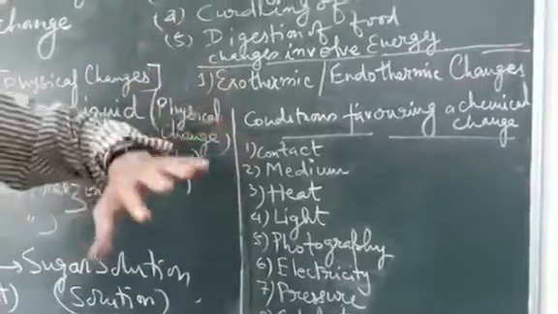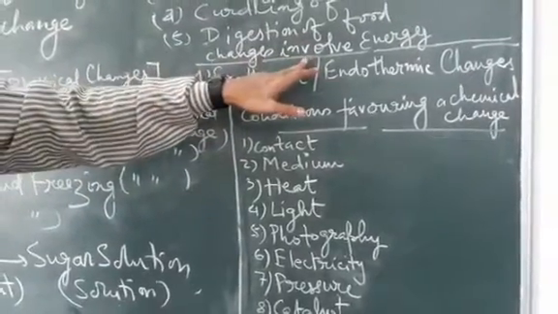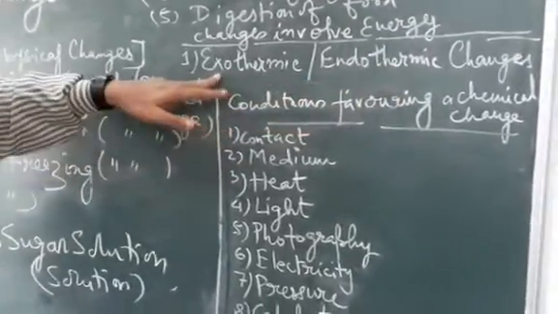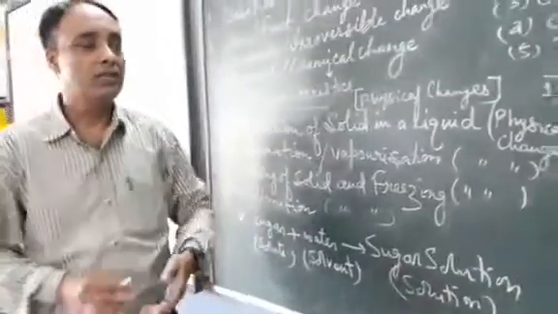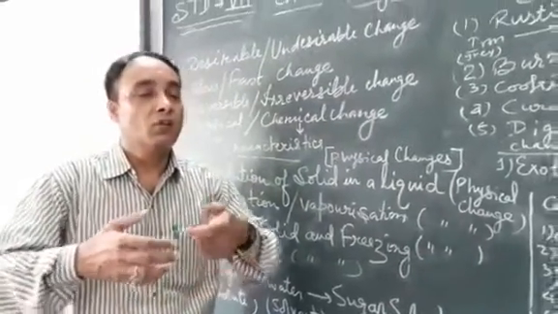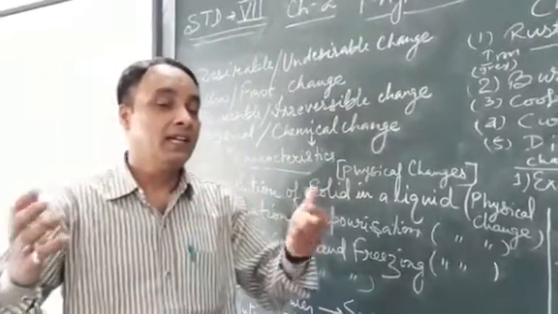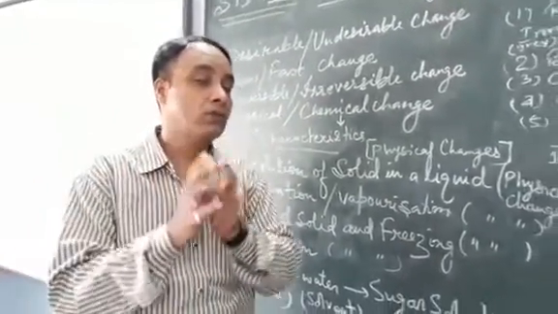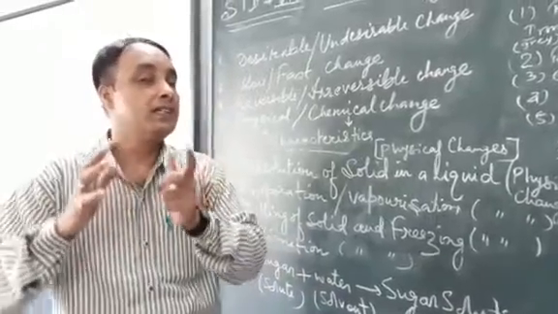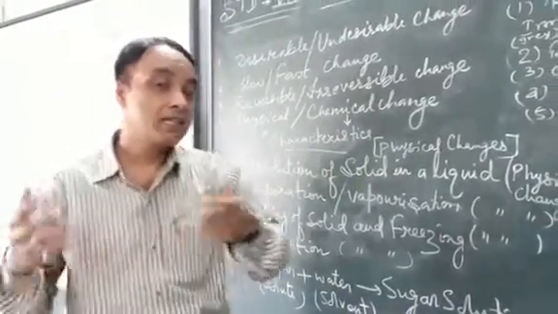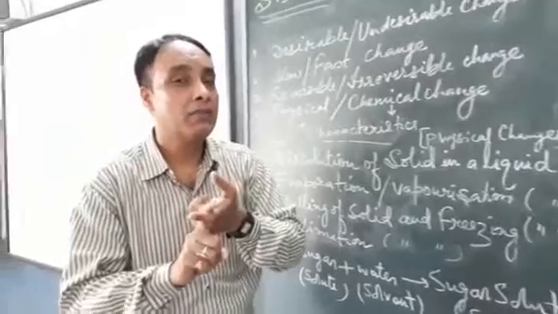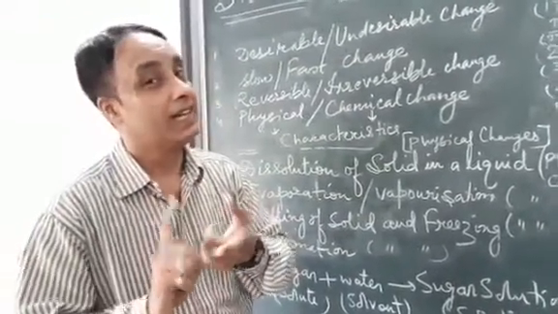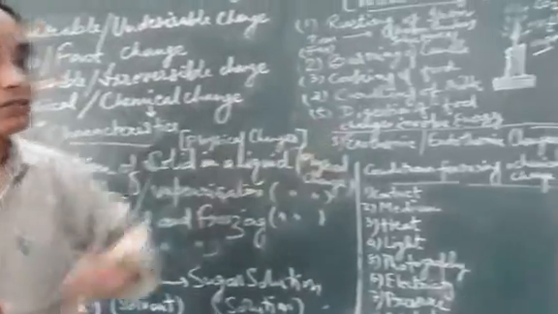Now during the course of reactions, changes involve energy. One is exothermic change, another is endothermic change. Exothermic changes are the type of changes in which the reaction liberates heat energy into the surroundings. During the course of the reaction, heat and light are liberated outside the reaction. For example, if you burn carbon in the presence of oxygen, it produces carbon dioxide gas, heat and light. So this is one example of exothermic change.